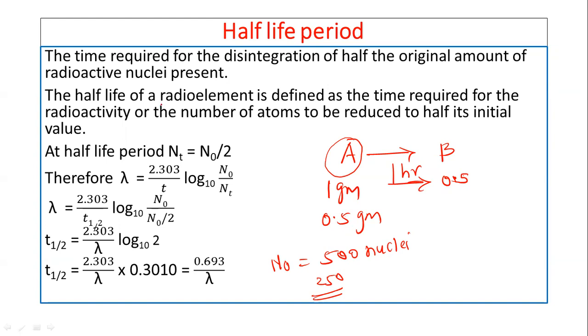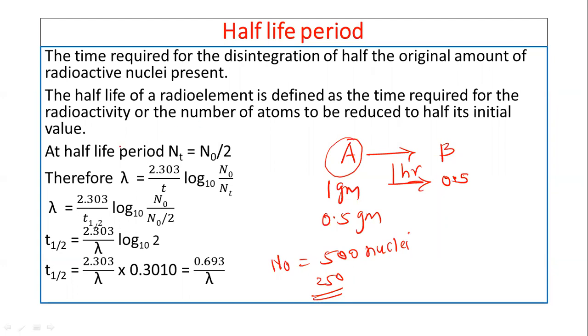You can see here that the half-life of a radio element is also defined in this way: the half-life of a radio element is defined as the time required for the radioactivity or the number of atoms to be reduced to half of its initial value.